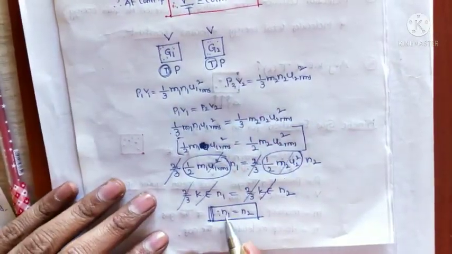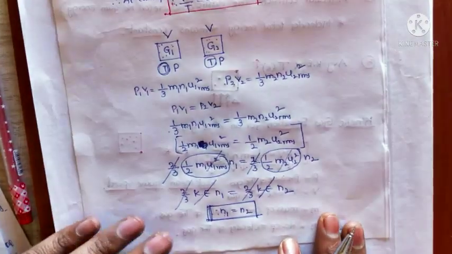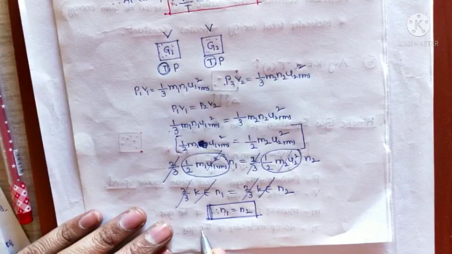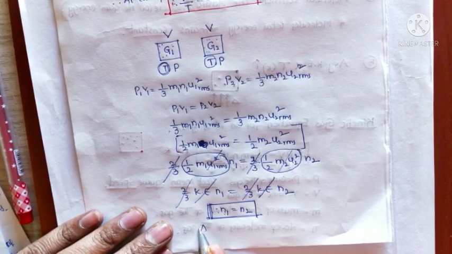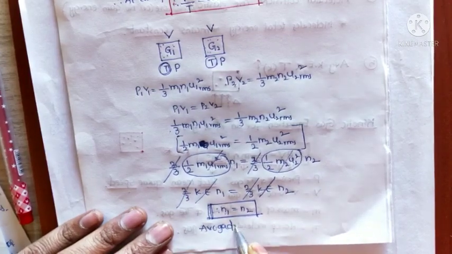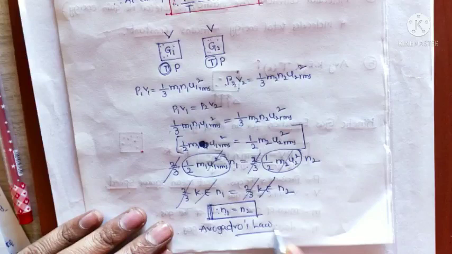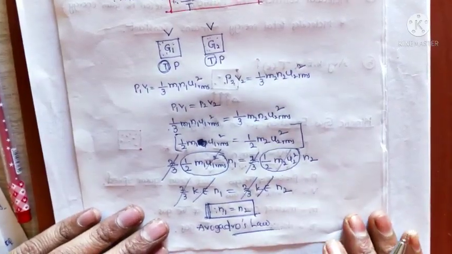This N1 equal to N2 is nothing but the deduction of Avogadro's law. N1 equal to N2 indicates equal volumes of gases contain an equal number of molecules. So from this we conclude Avogadro's law from the kinetic gas equation.